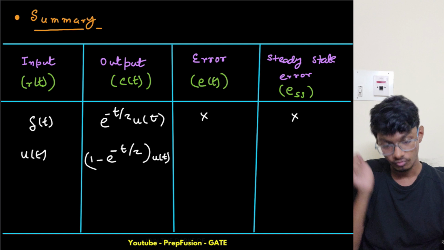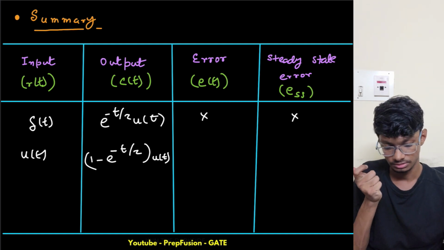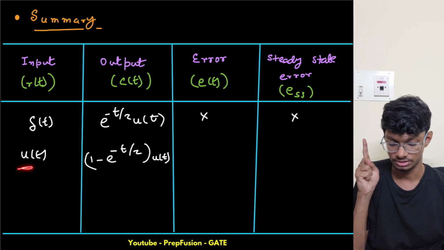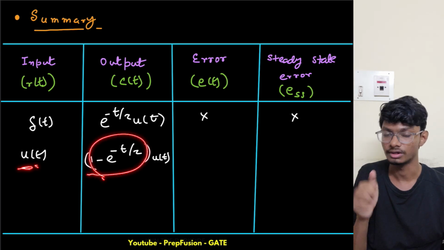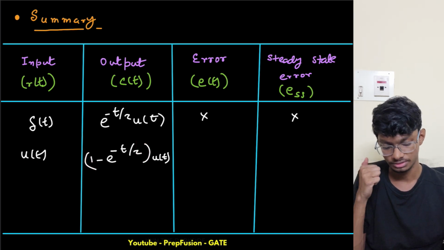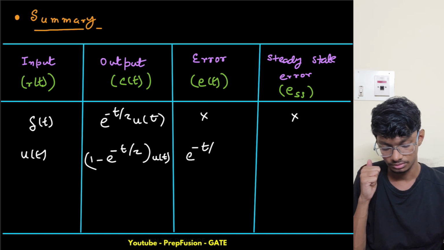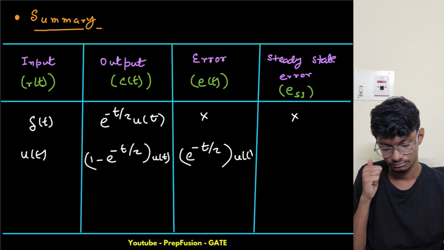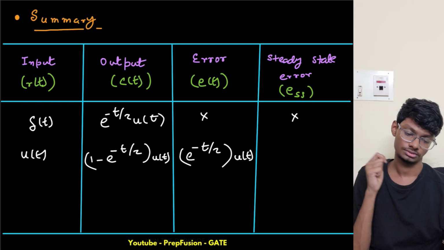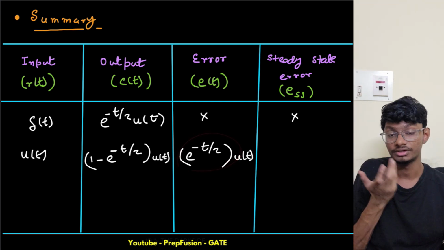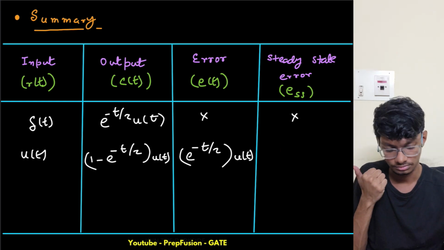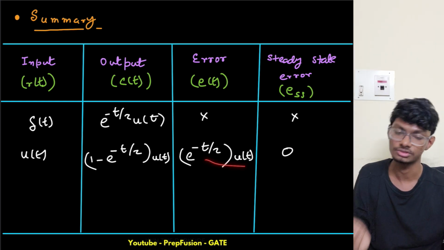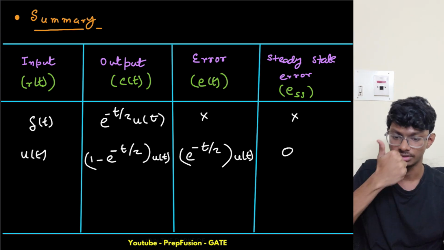Now what is the error for this one? The error is this transient term. u of t minus this one, we are only left with e raised to power minus t upon tau into u of t. Now what is my steady state error? Steady state error is 0 because it is a decaying exponential, so at t equals to infinity, steady state error becomes 0.